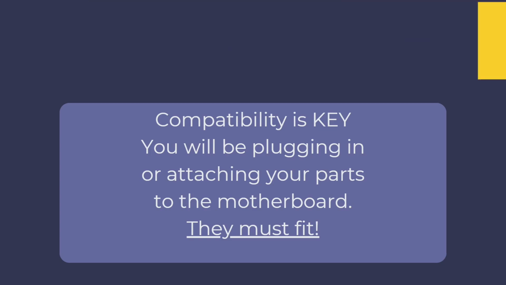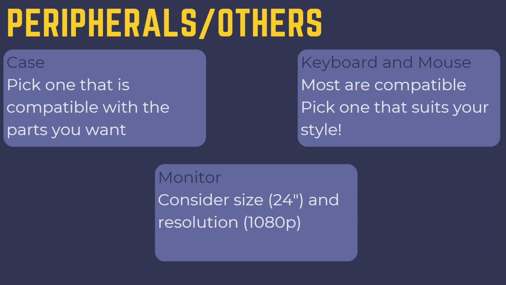Apart from the previously mentioned essential parts, you will also need some additional parts to finish off your build. These include a keyboard, a mouse, and a monitor. You can find these additional parts and all of the essential parts on a website like PC Part Picker.